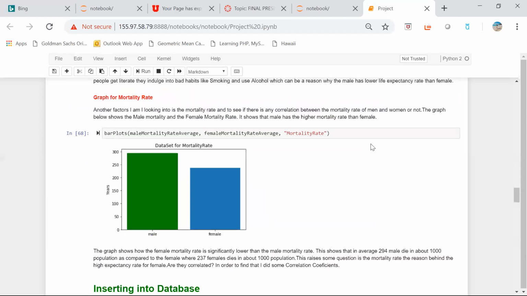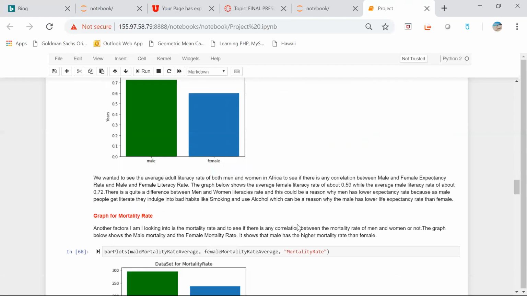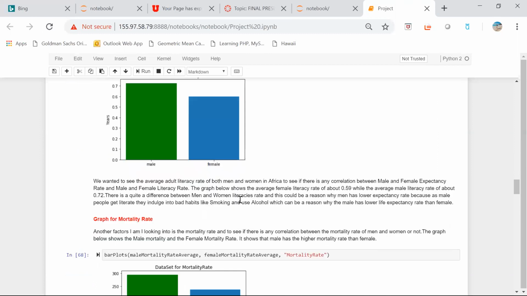And then the second question was, what are some of the factors that could be associated with it? For that, I looked into the adult literacy rate, and I found that males have a higher adult literacy rate than females, which is not quite surprising for a country like Africa. Also, with external research, I found that people who are more literate tend to indulge in bad habits like smoking and alcohol use, which can be one reason why males have a lower life expectancy rate than females, as males have a higher literacy rate here. So yeah, that was quite interesting.